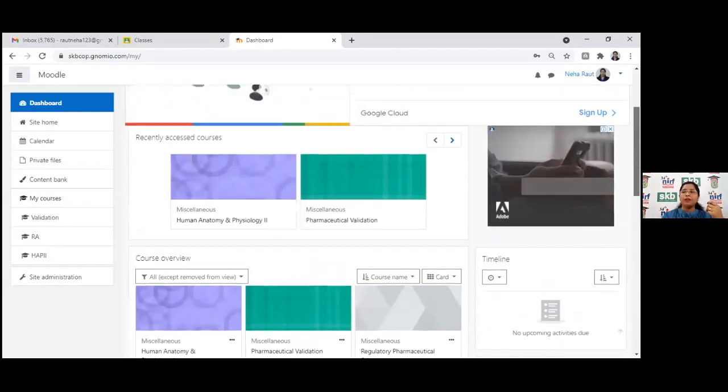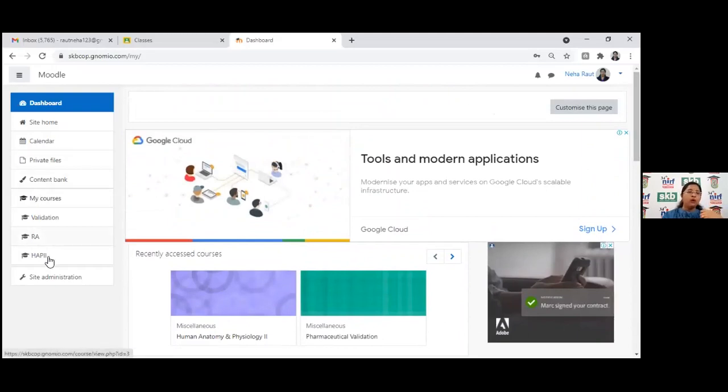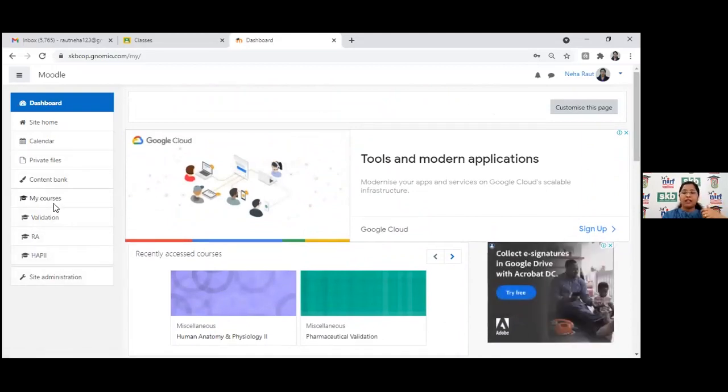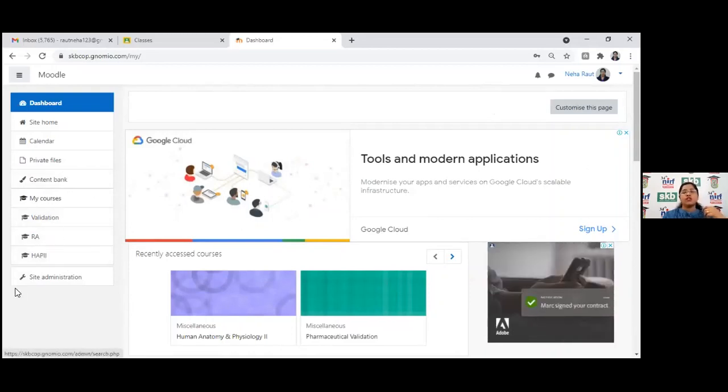So this is how it appears on a dashboard. Now, on the left hand side, you can see my courses. So here, validation, regulatory affairs, HAP2, these courses are available. And how to add more courses?